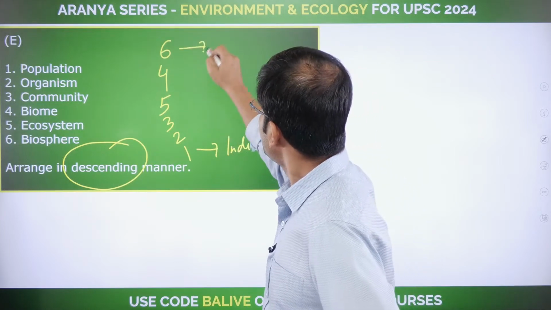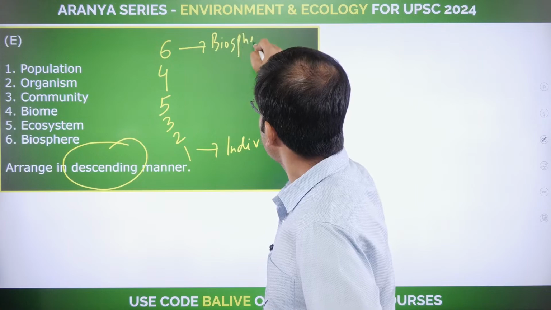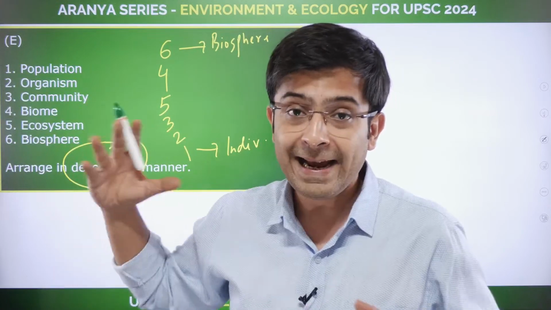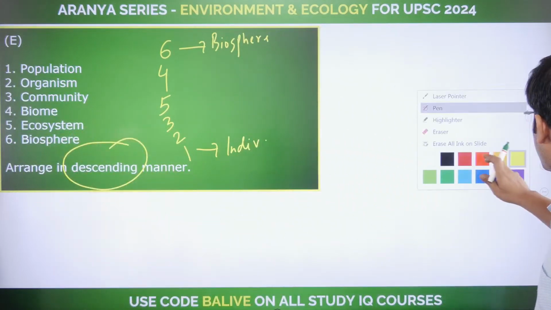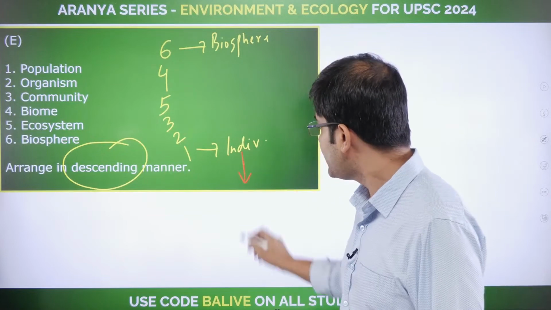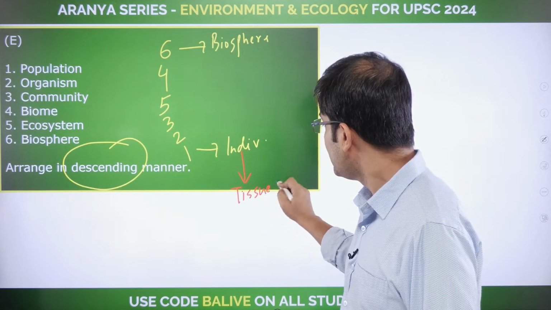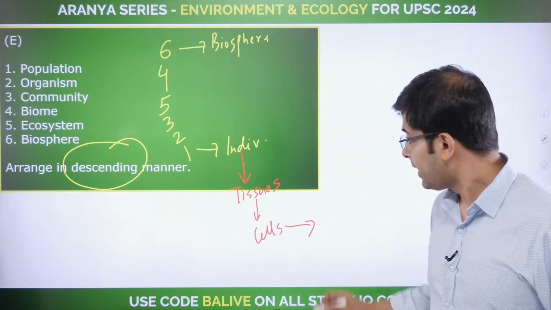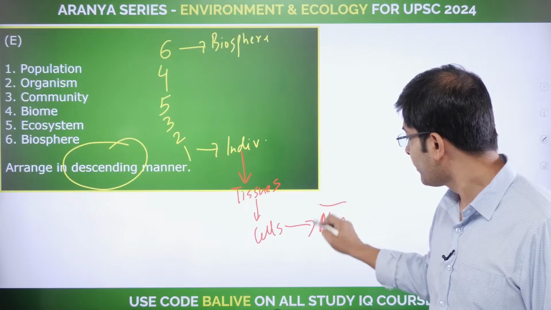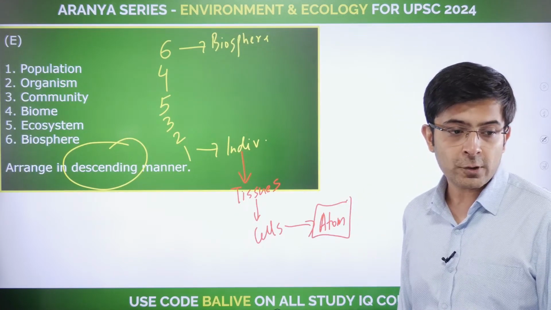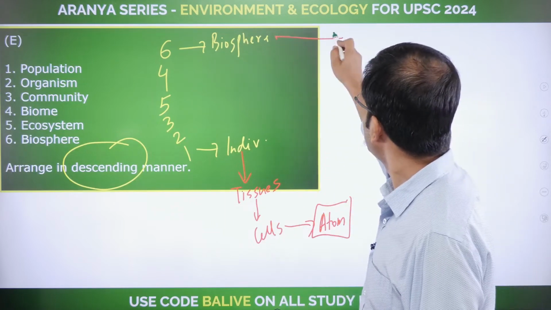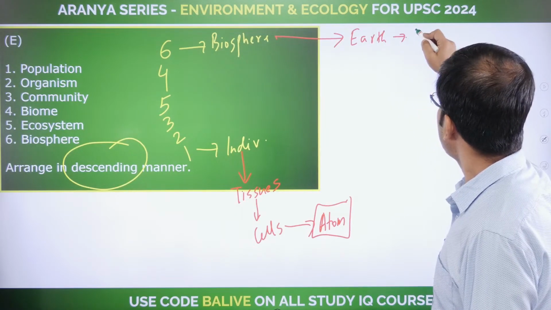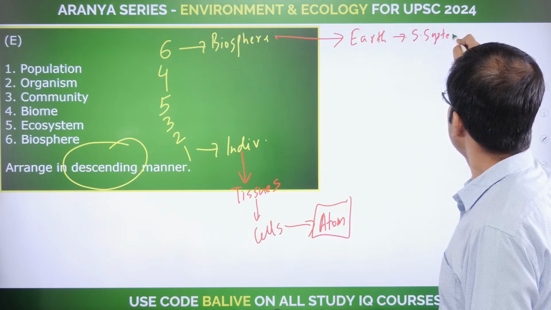This is the individual. This is the biosphere. If you were to extrapolate this and figure out the end to end, let's look at it logically. You have the individual that is made up of tissues. Now these tissues are made up of cells. These cells are eventually made up of what? Eventually going down to the atom level. Eventually that's what we're all made up of. And finally, when you go beyond the biosphere, you come to the earth, which then becomes a part of the solar system, the Milky Way.